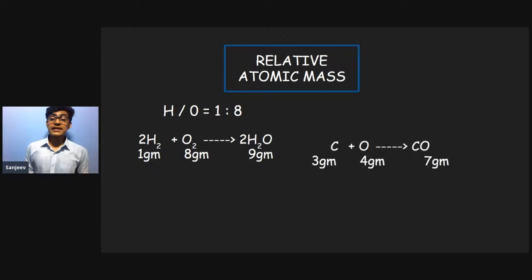The next example is about carbon monoxide. Carbon and oxygen react together to give carbon monoxide. So 7 grams of carbon monoxide is formed from 3 grams of carbon and 4 grams of oxygen. Please remember, this is a very important formula which we are going to use. So this is the ratio between carbon and oxygen. This is the ratio of their mass.